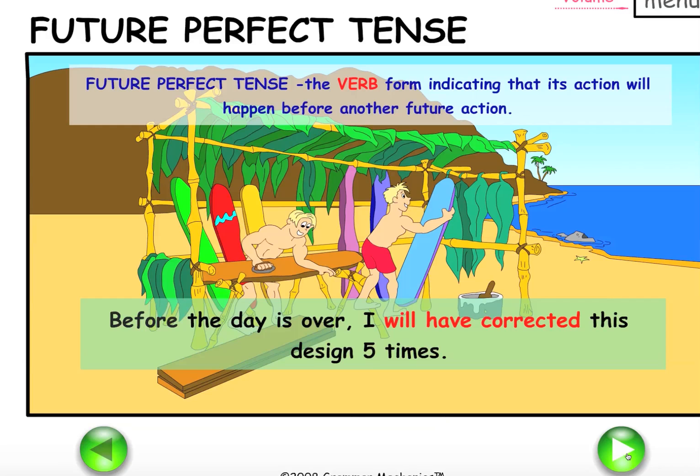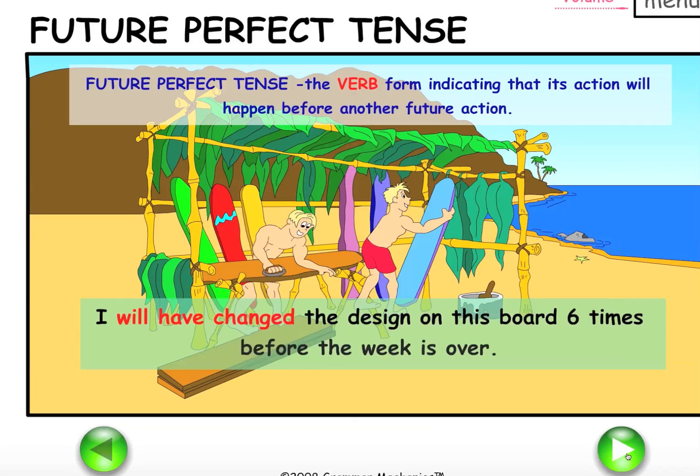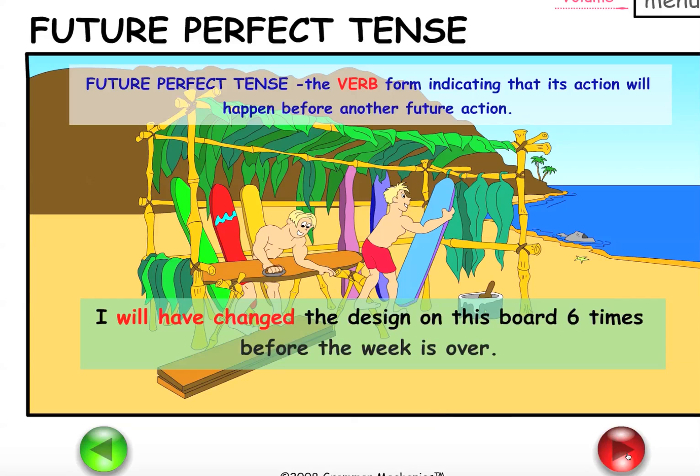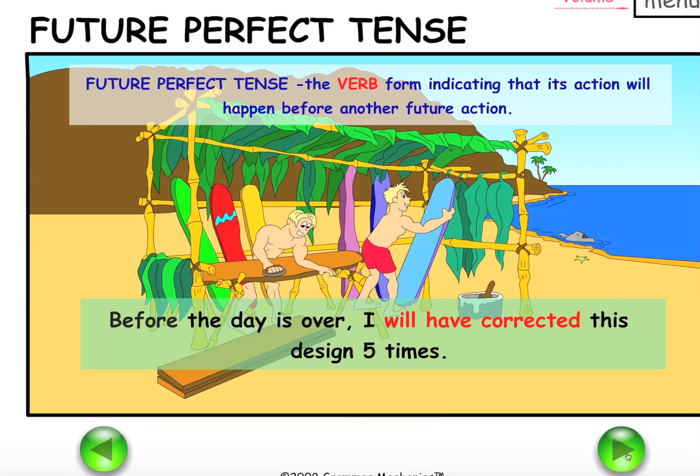Let's figure out how to create the future perfect tense. The future perfect tense is the verb form indicating that its action will happen before another future action. Before the day is over, I will have corrected this design 5 times. I will have changed the design on this board 6 times before the week is over.